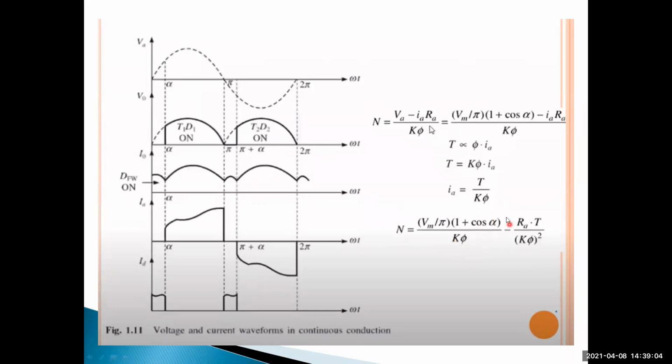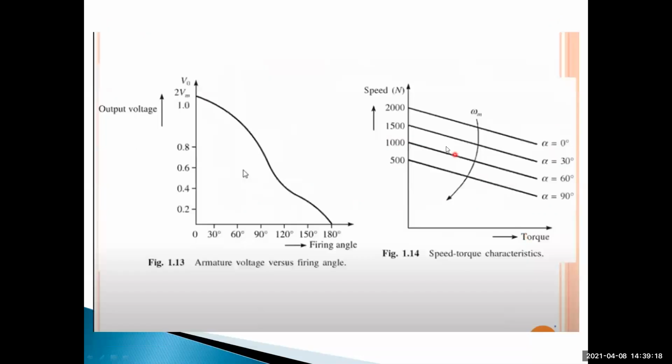When the firing angle increases, this total Vm by pi into 1 plus cos alpha by k into pi decreases. That's why speed decreases when the firing angle increases. Understood? This is constant. So by changing the firing angle, the speed of the DC motor can be controlled. The speed reduces when the firing angle increases, for alpha equal to 0, 30, 60, 90 degrees.